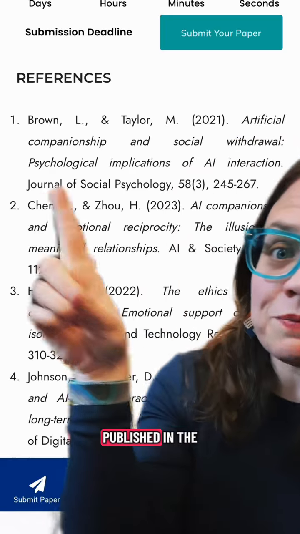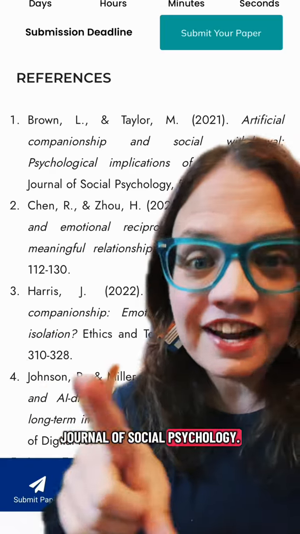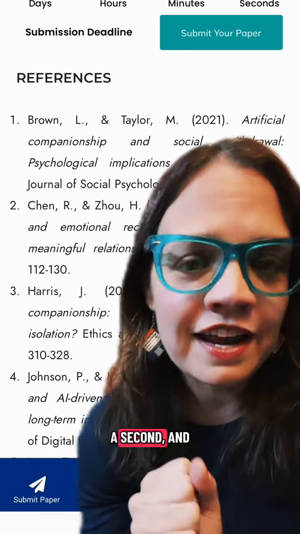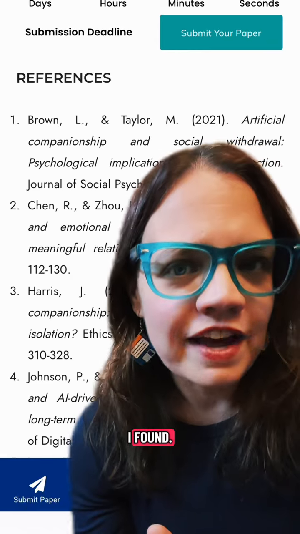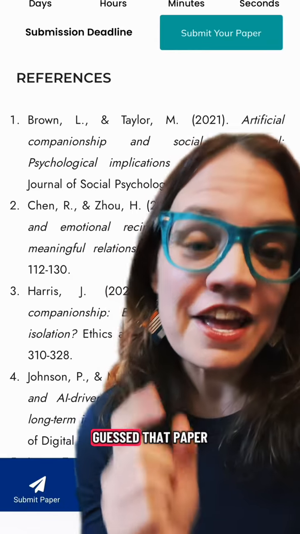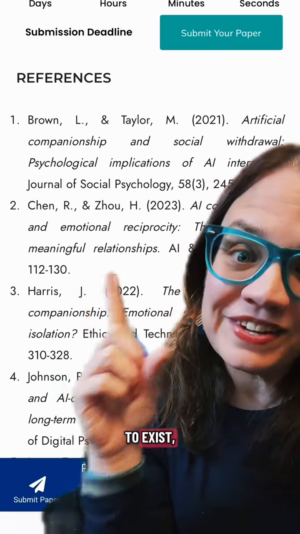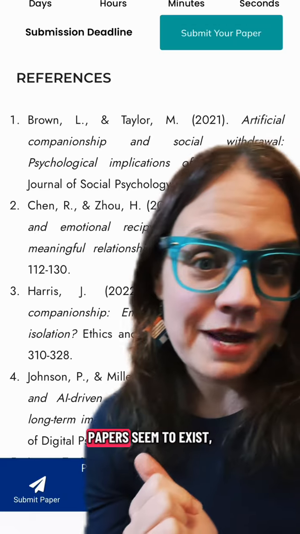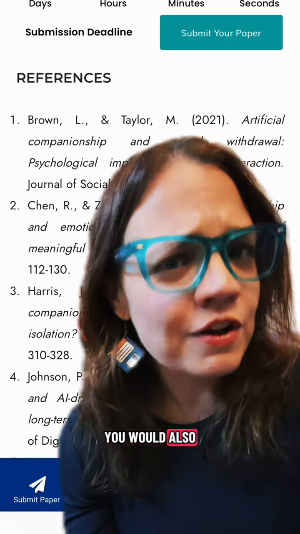Here we go, published in the Journal of Social Psychology. Let's find it. We'll try Google Scholar first. Let's pause for a second, and I want you to guess what I found. So if you guessed that paper does not seem to exist, you would be correct. In fact, if you guessed none of these papers seem to exist, you would also be correct.